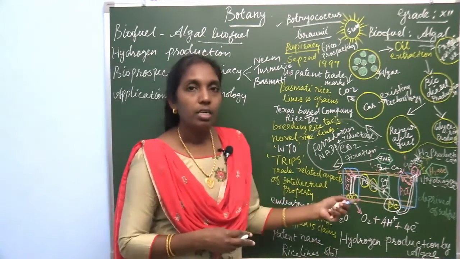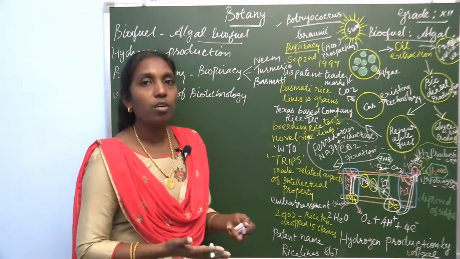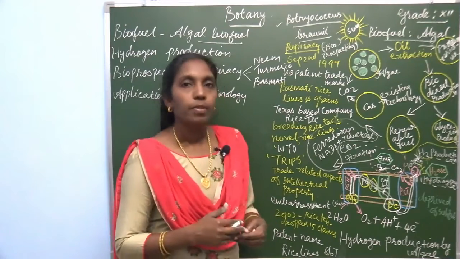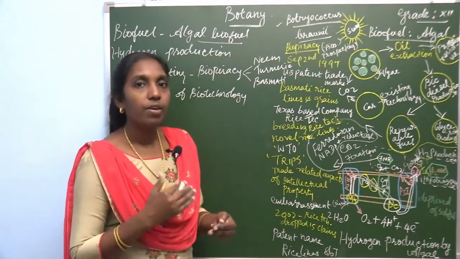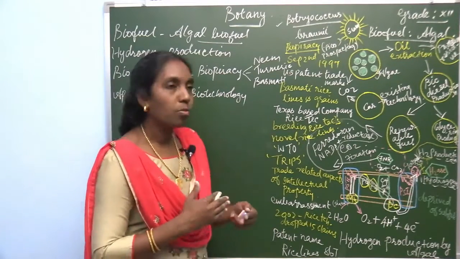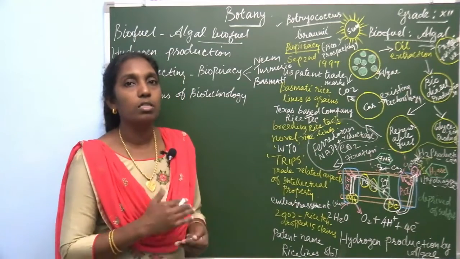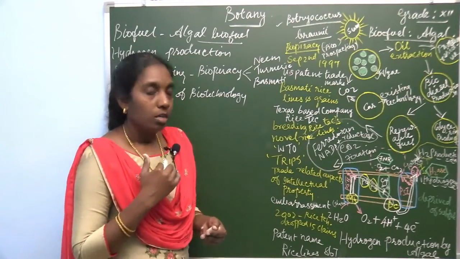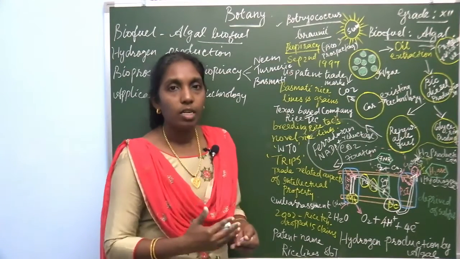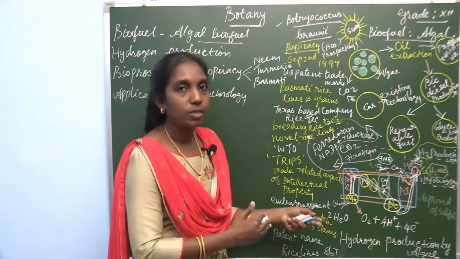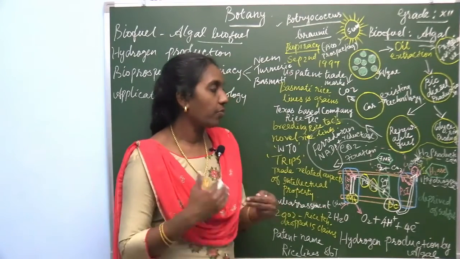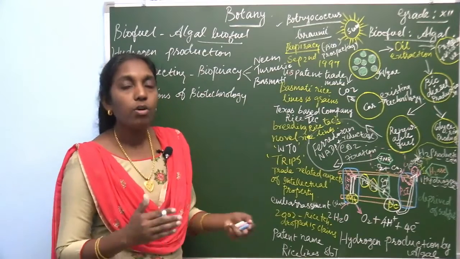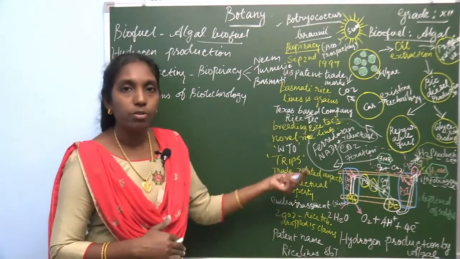Hydrogen is produced when water molecules are split by photolysis. When it is deprived of sulfur, it produces hydrogen.